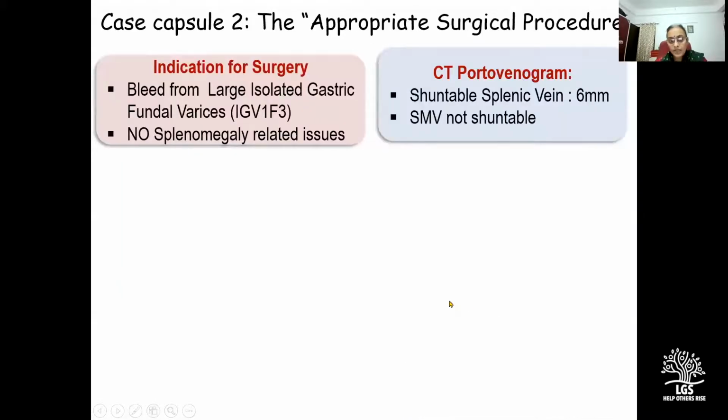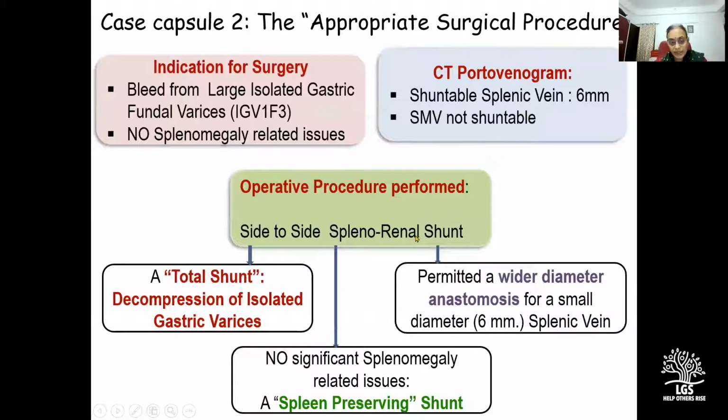So we opted for a side-to-side splenorenal shunt because it would decompress isolated gastric varices. Then the child did not have any splenomegaly related issues, so we would prefer a spleen preserving shunt. And in a small diameter splenic vein, that is a 6 millimeter vein, a side-to-side anastomosis gives a wider diameter as compared to an end-to-side anastomosis.